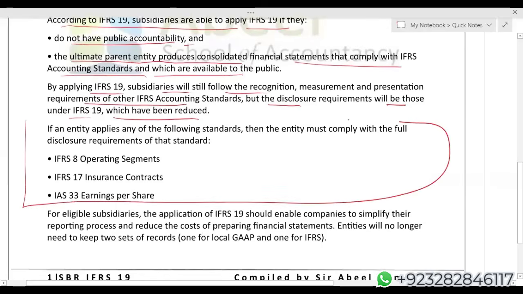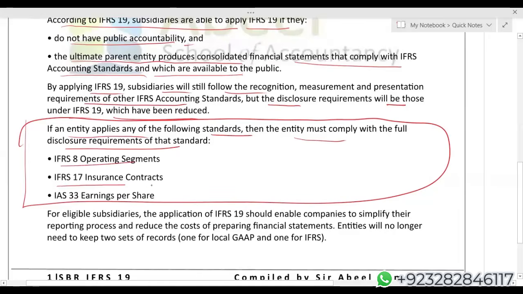Only here, detailed disclosures are required. If an entity applies any of the following standards, then the entity must comply with the full disclosure requirements. That is IFRS 8 operating segments, IFRS 17 insurance contracts, we know that it is not a part of the SBR syllabus, and IAS 33 EPS. For eligible subsidiaries, the application of IFRS 19 should enable companies to simplify their reporting process and reduce the cost of preparing financial statements. Entities will no longer need to keep two sets of records, one for local and one for IFRS.